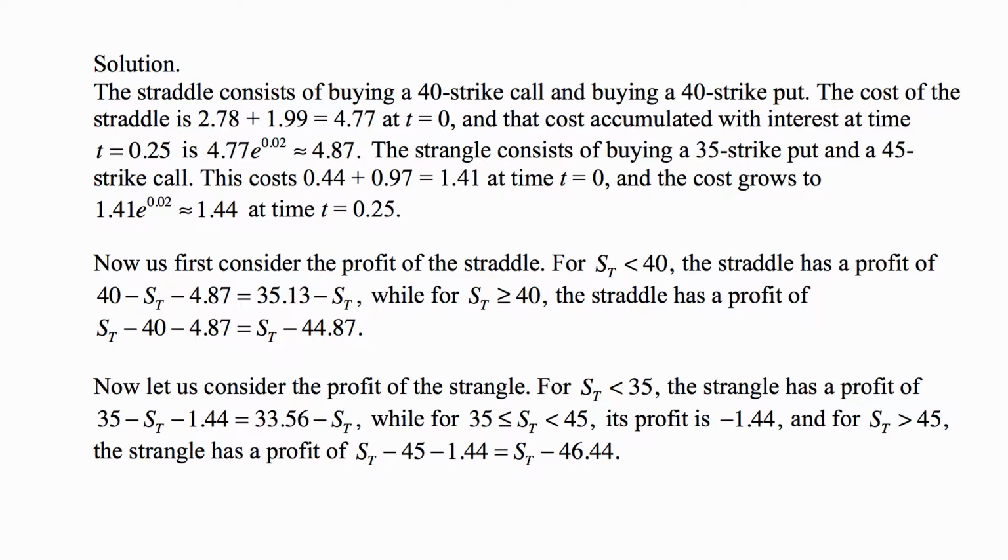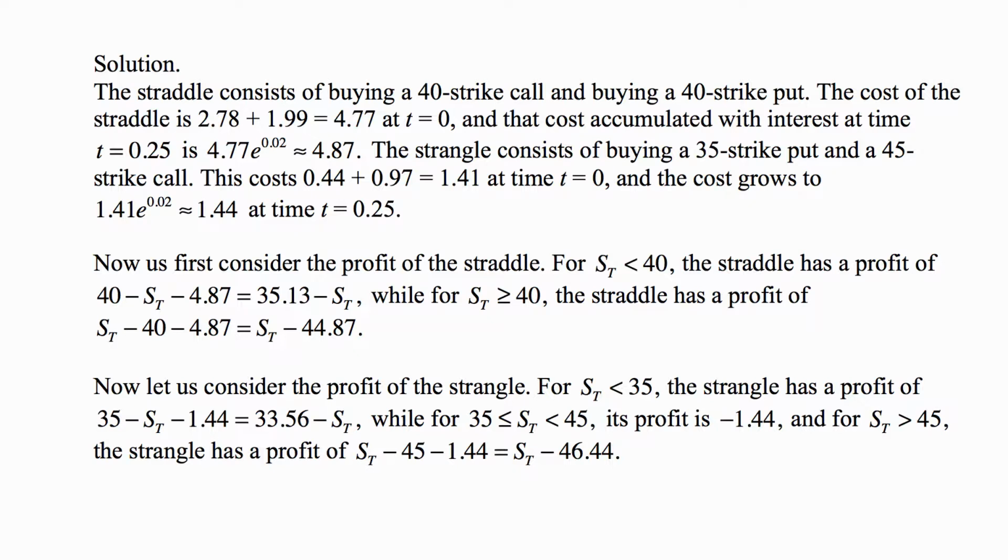The strangle consists of buying a 35-strike put and a 45-strike call. This costs 0.44 plus 0.97, so 1.41 at time t equal to 0. And the cost grows to 1.41 times e to the 0.02, at the continuously compounded risk-free interest rate, to 1.44 at time t equal to 0.25.